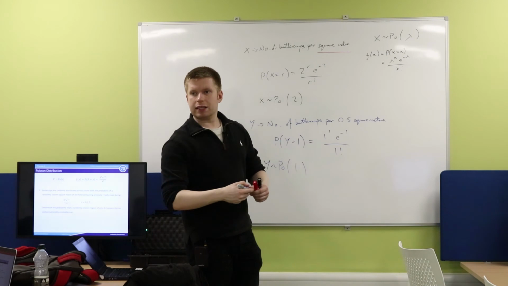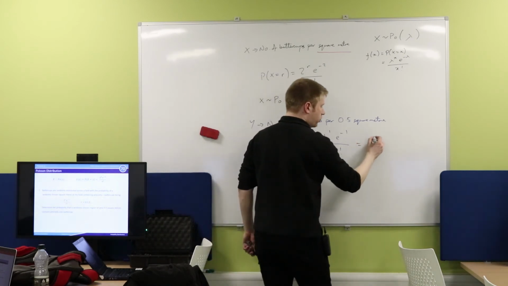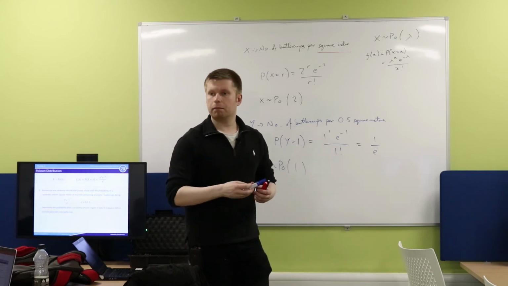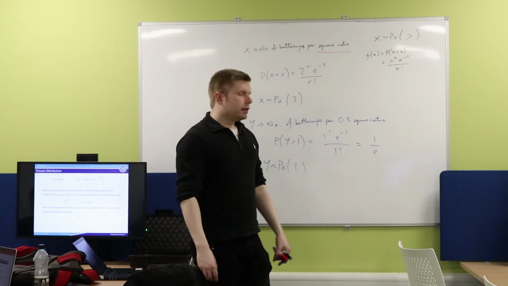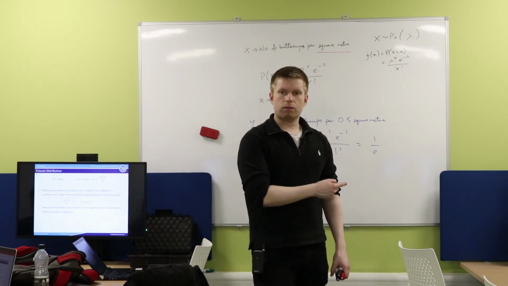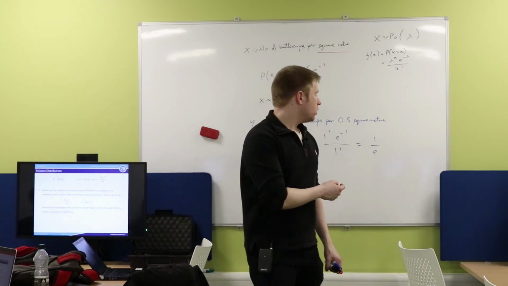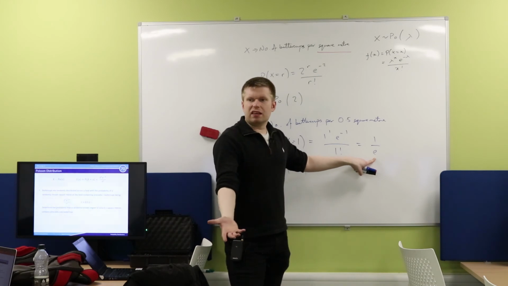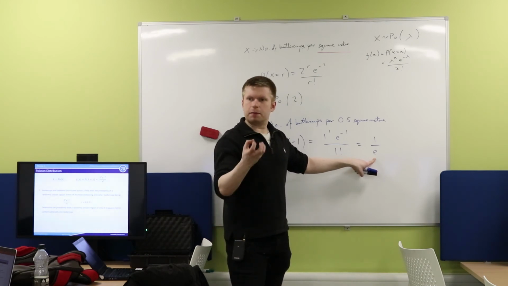Good. You can either stick this in your calculator, or you can just say it's 1 over e. That's the same thing. Yeah? 1 over e. Now, would you leave your answer like that? Would you leave your answer like this? Why not? It's meaningless, right? Yeah, absolutely. It needs to be given as a probability.